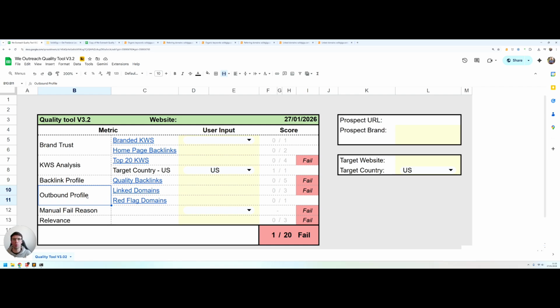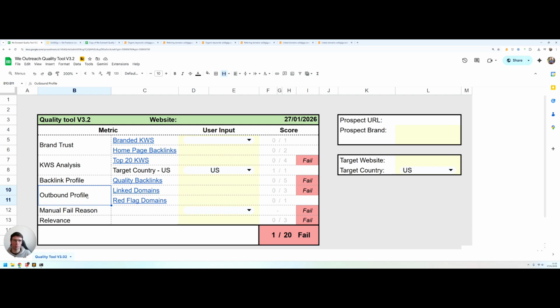We're also checking what we call the number of red flag domains. That's how many times they're linking to websites like online gambling sites and so on that are heavily associated with spammy, low quality, link farmy type of websites. If a website links to a lot of online casinos and other similar stuff, they're probably also linking to a bunch of other low quality places and obviously just selling a ton of links, and this leaves a very clear pattern for Google.